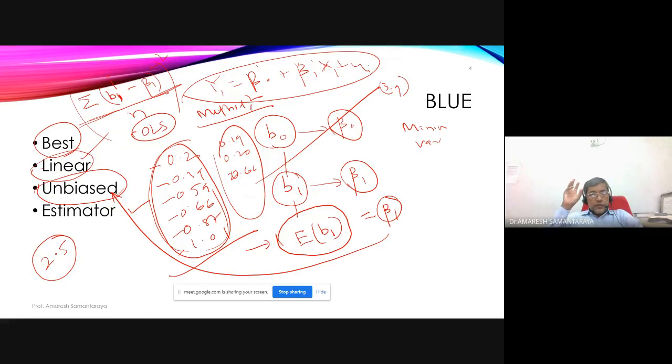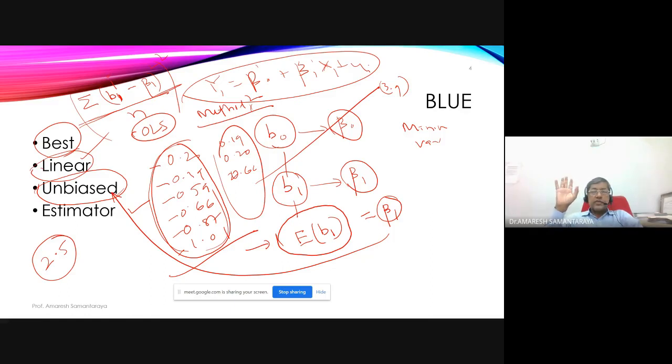So if you apply OLS, if assumptions are satisfied, on an average your sample estimate will be equal to the population parameter. That is, the average of the B1s, B11, B12, B13, up to B1n, will be equal to the population parameter. Right? That is one thing you are happy about.